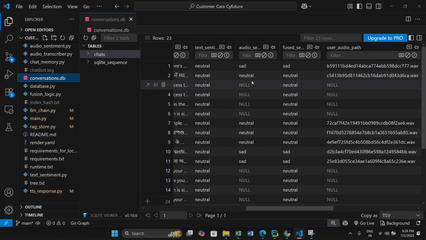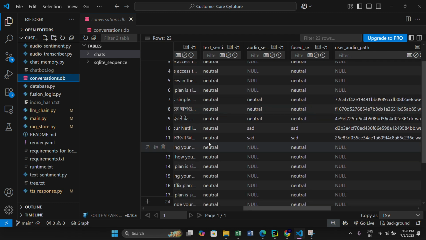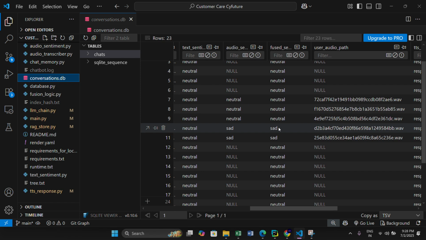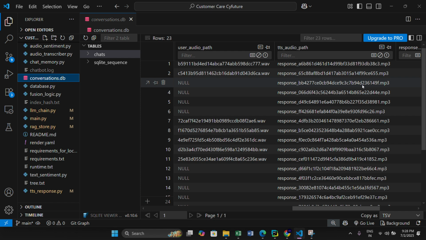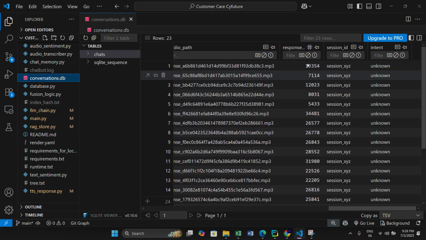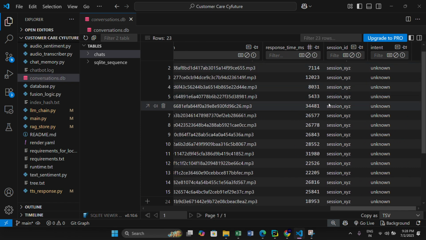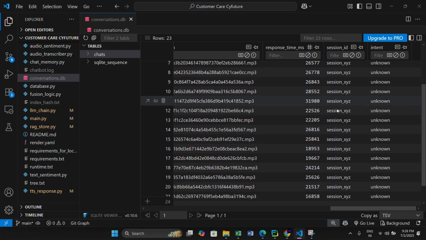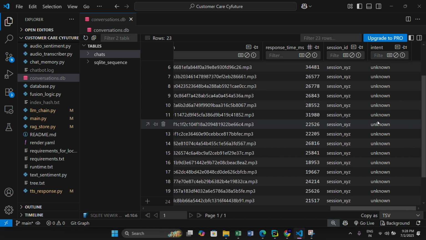And the fuse sentiment using these two sentiments. These are also over here, like neutral and sad. So we will get sad overall. So here is user audio path and text to speech audio path, that is the response. These are the response times. The session ID is something that I have just added dummy. We will work on it later, and the intent also.